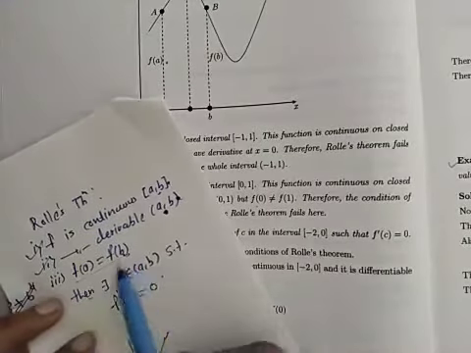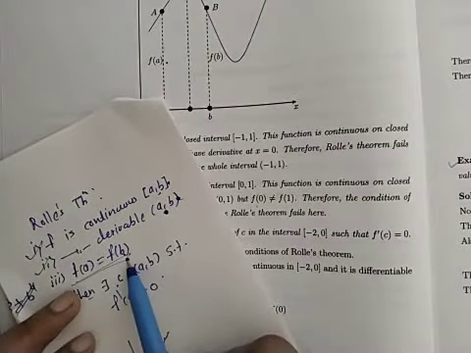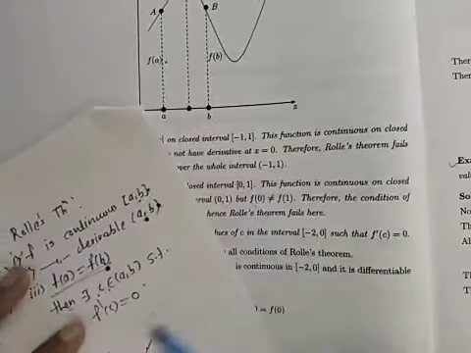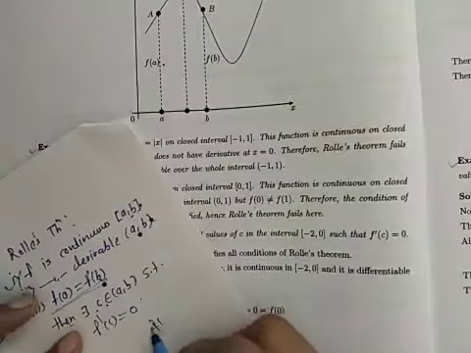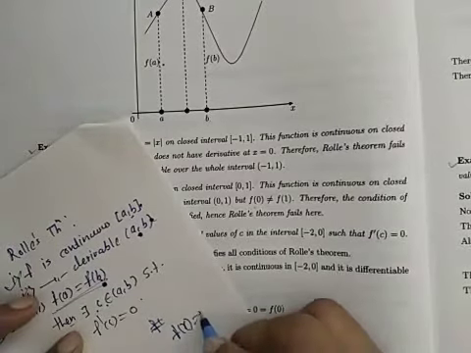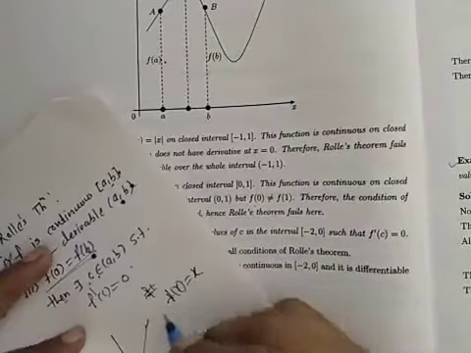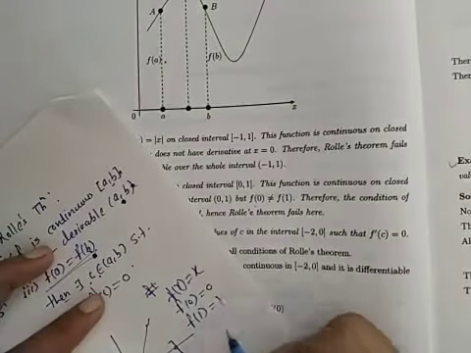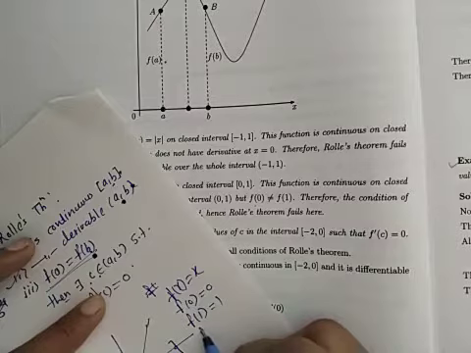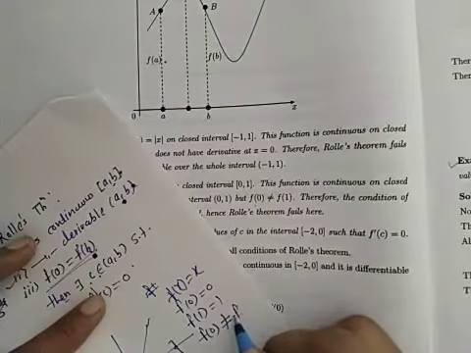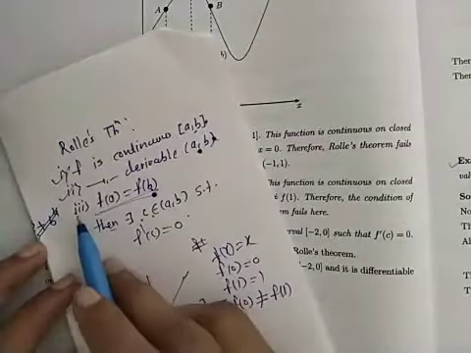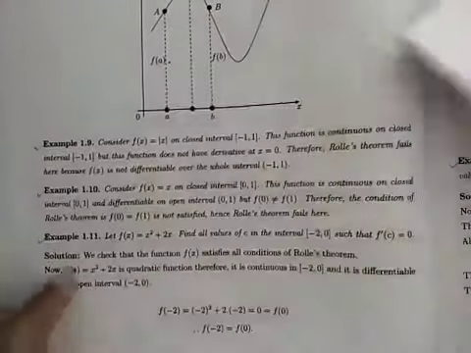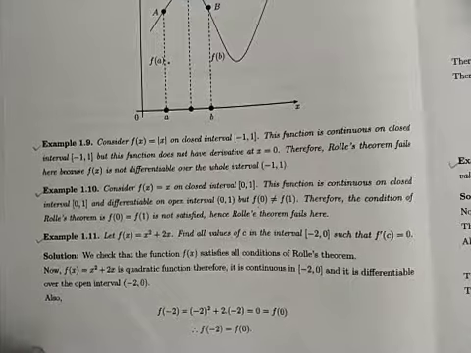But what about the third condition, whether f of a is equal to f of b? Now here the interval is 0 to 1. So f of a will be f of 0. What is f of x here? Given function is x. F of x is x. What will be f of 0? F of 0 is 0. And what is f of 1? F of 1 is 1. Means what we get here? F of 0 is not equal to f of 1. Means third condition of Rolle's theorem is not satisfied here. Therefore, Rolle's theorem fails for this example.